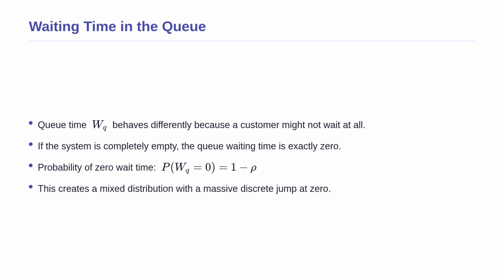This brings us to the waiting time in the queue, WQ. The biggest difference here is that a customer might not have to wait in the queue at all. If a customer arrives and the system is completely empty, their queue waiting time is exactly 0. The probability of experiencing 0 wait time is simply 1 minus the utilization factor, rho. Because there is a massive spike in probability exactly at 0, the queue time distribution is a mixed distribution.